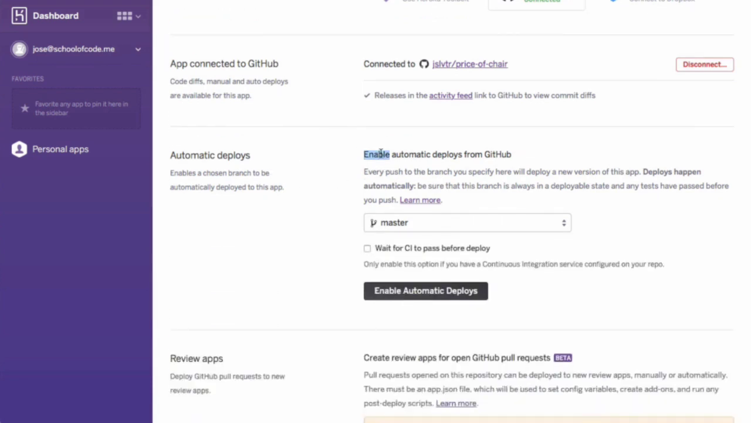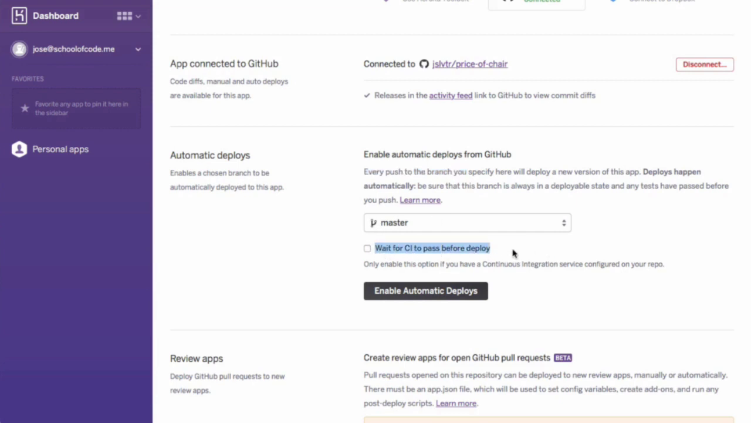Finally, we can enable automatic deploys from GitHub. What this means is that every push to the branch that we specify here, so whenever we push our code to GitHub, it is going to get deployed into Heroku, and the code is automatically going to be copied over to the Heroku server that we are going to be getting for free, and it's going to be running just like that.